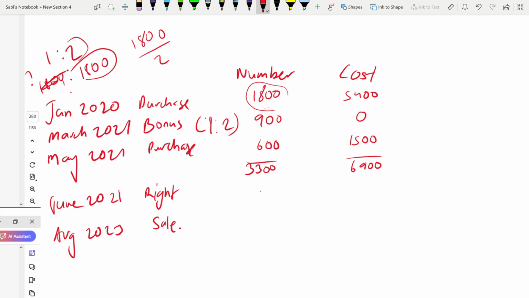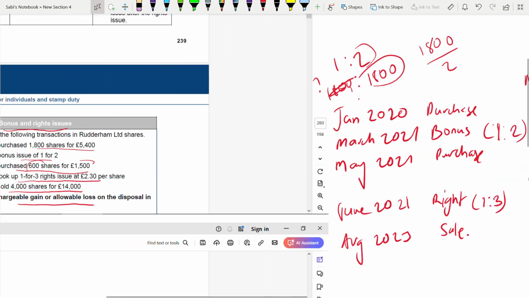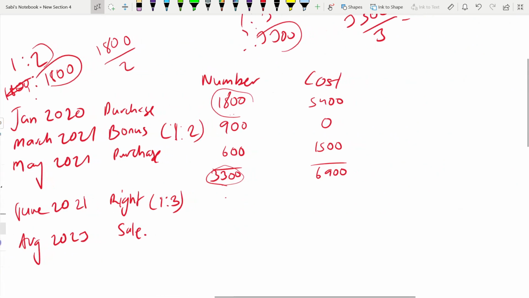Before coming to the cost, what is the right issue? 1:3. So we already have 3300. It's the same thing. 1:3. So 3300. To find this, it's 3300 divided by 3. So it's 1100. The right issue is 1100. That's what they have told. Right? Took up 1 for 3 right issue. They didn't say took up 3 for 1 right issue. If it was the other way around, then you would have multiplied by 3.